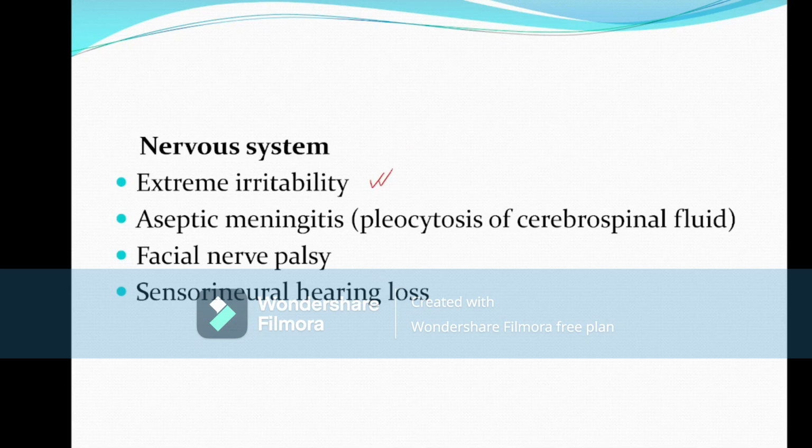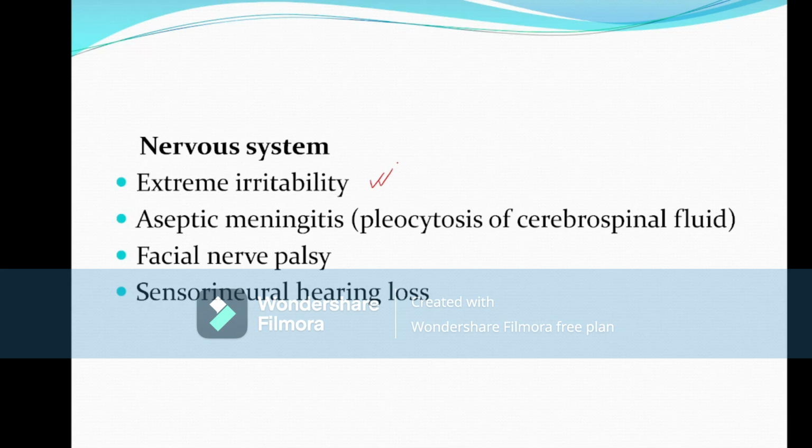Any fever patient is irritable, but in Kawasaki disease the patient is extremely irritable, more than a normal patient. That means when the fever has come the child is irritable, and when the fever goes, the child is also very much irritable.